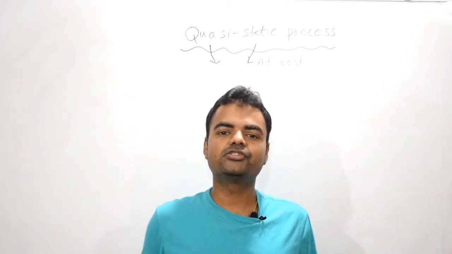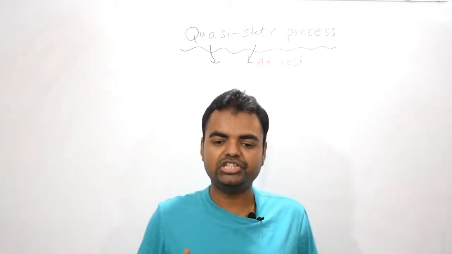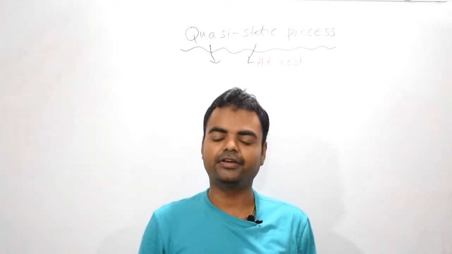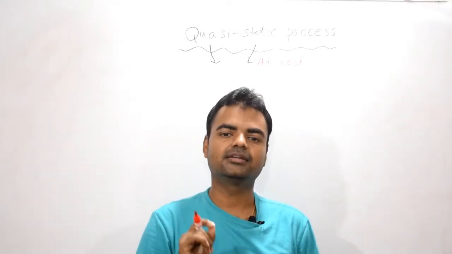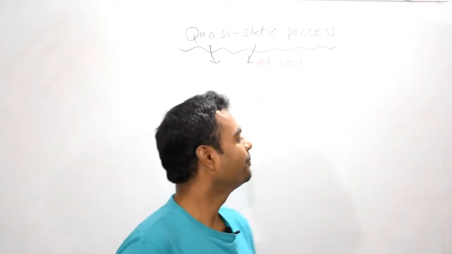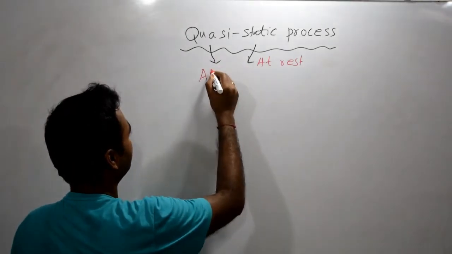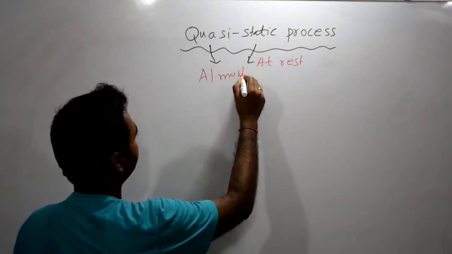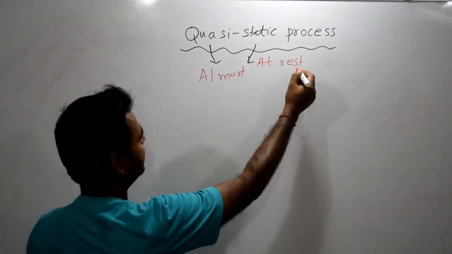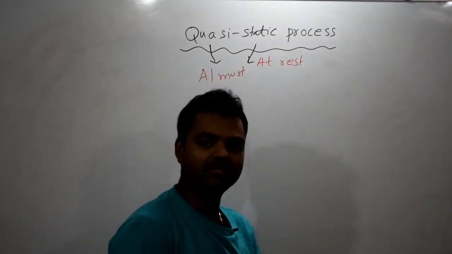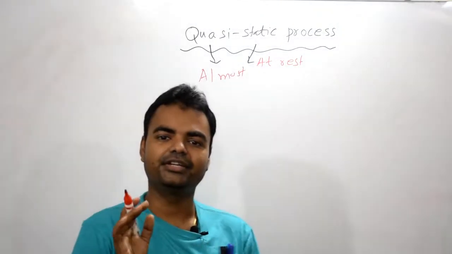That means there is no movement, there is no change in position. If any body is not changing with time, that means that body is at rest, right? Now quasi is what? Almost. If we say this process in other language, almost at rest process. This is the meaning of quasi-static process.